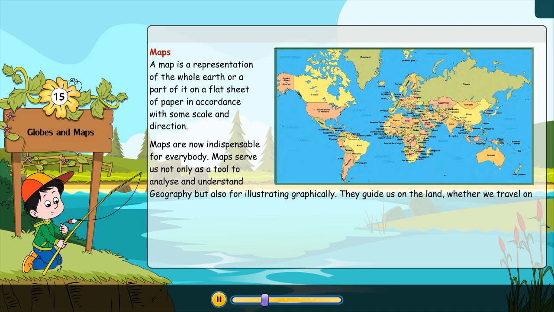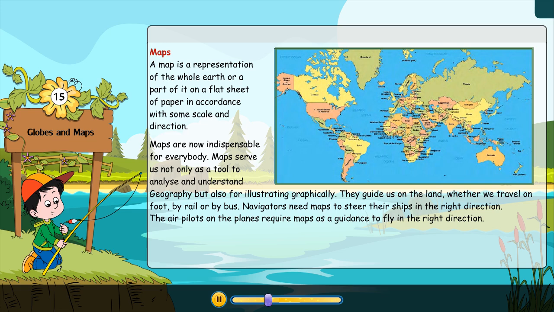They guide us on the land, whether we travel on foot, by rail, or by bus. Navigators need maps to steer their ships in the right direction. The air pilots on the planes require maps as a guidance to fly in the right direction.